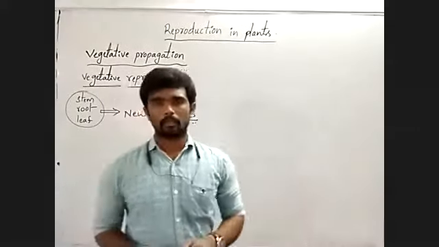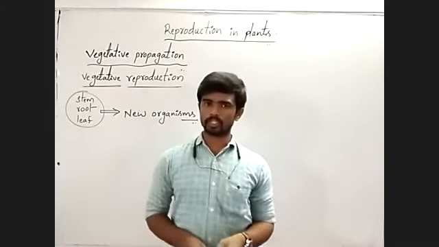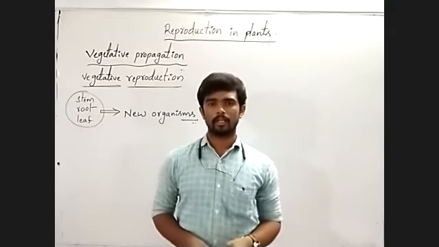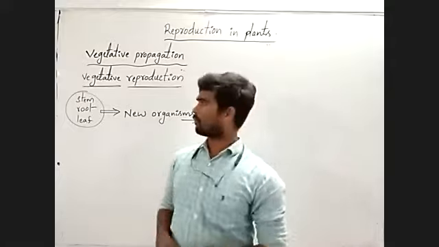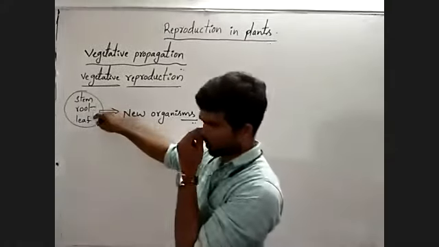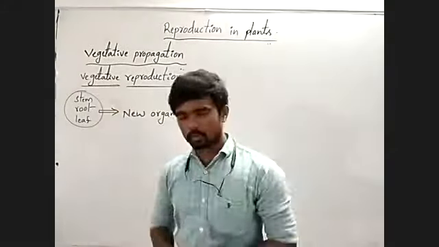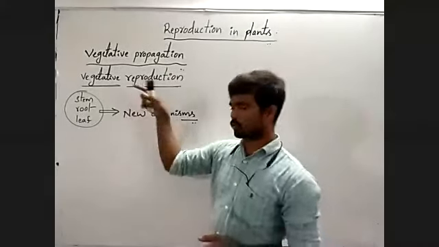The process of production of new organisms or offspring from the vegetative part is called vegetative propagation or vegetative reproduction.